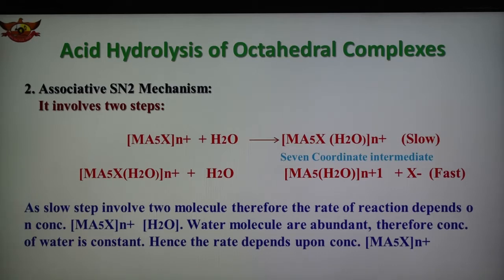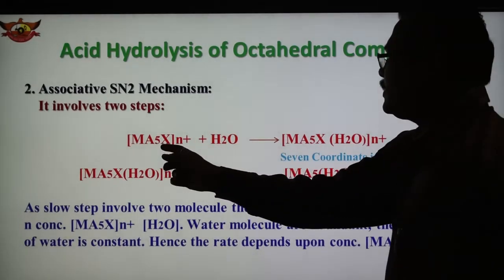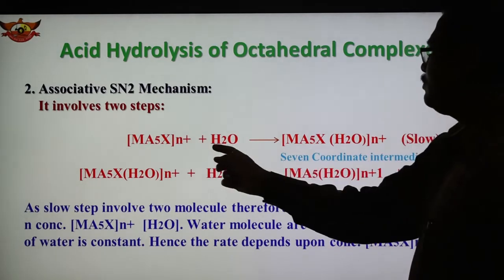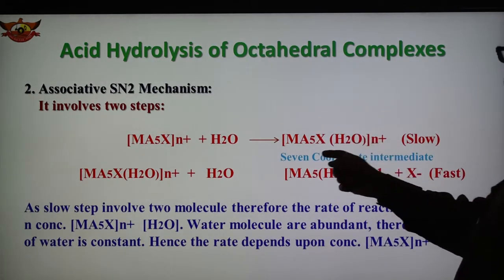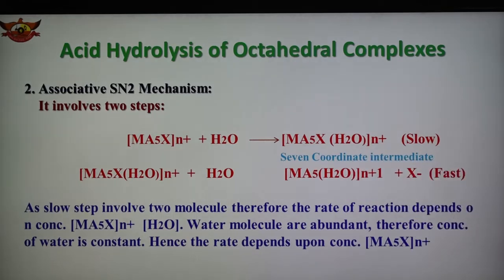In the first step, the octahedral complex reacts with water, water gets attached to the metal ion in the coordination sphere, forming a 7 coordinate intermediate. So this is the octahedral complex [M(a)5X]n+ plus water, forming [M(a)5X(H2O)] with water entered in the coordination sphere, forming the 7 coordinate intermediate, and this is the slow step.